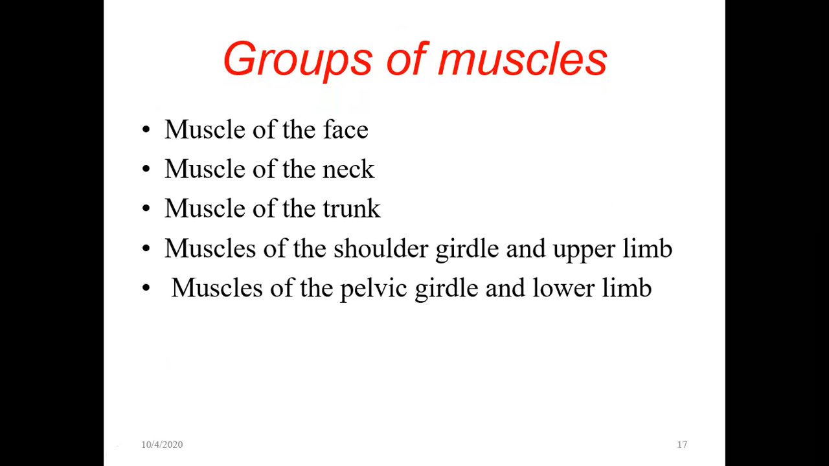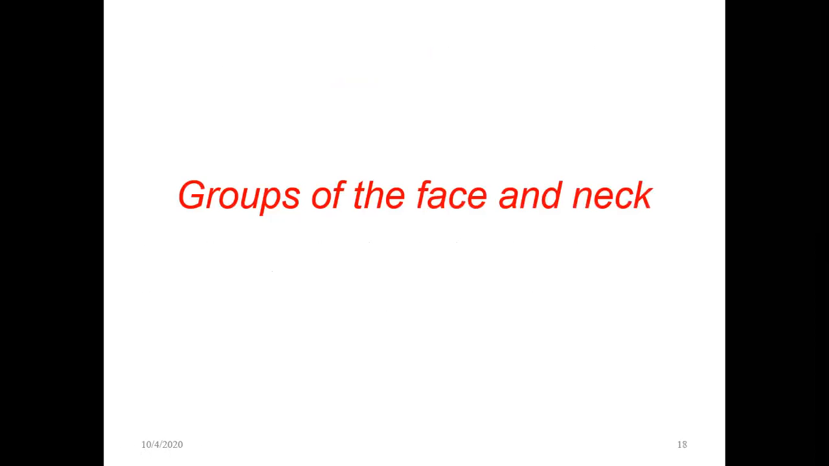Okay. Now coming to the groups of muscles. What are the groups? The muscles are many. So they are grouped into the muscles of the face, muscles of the neck, muscles of the trunk, thorax and abdomen, then muscles of the shoulder girdle as well as the upper limb, then the muscles of the pelvic girdle and the lower limb. All these muscles are grouped into different regions. So these are called groups of muscles: muscles of face, neck, trunk, upper limb, lower limb, like that. We'll study these muscles group by group.